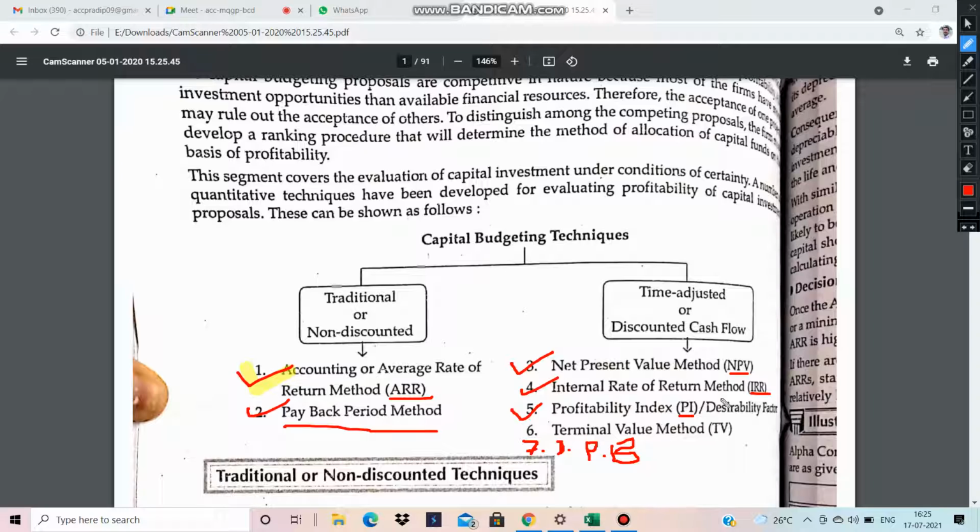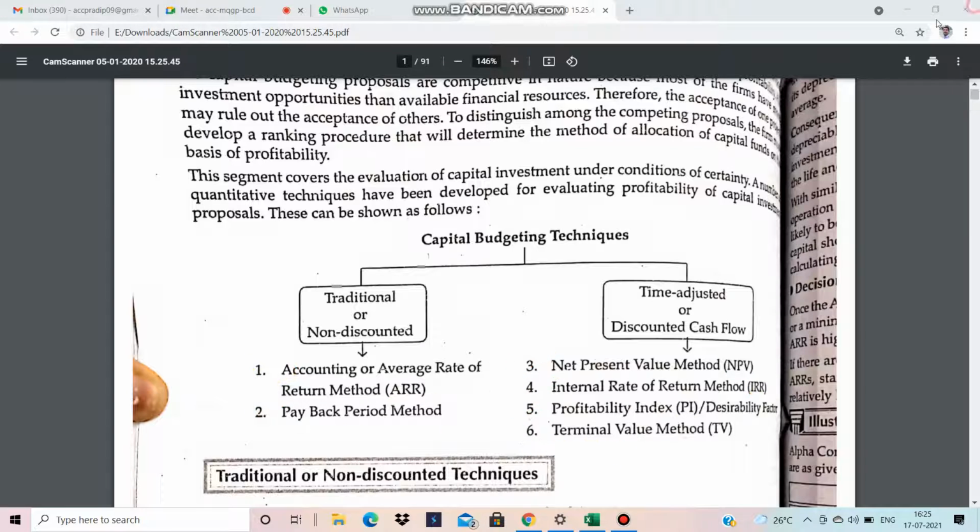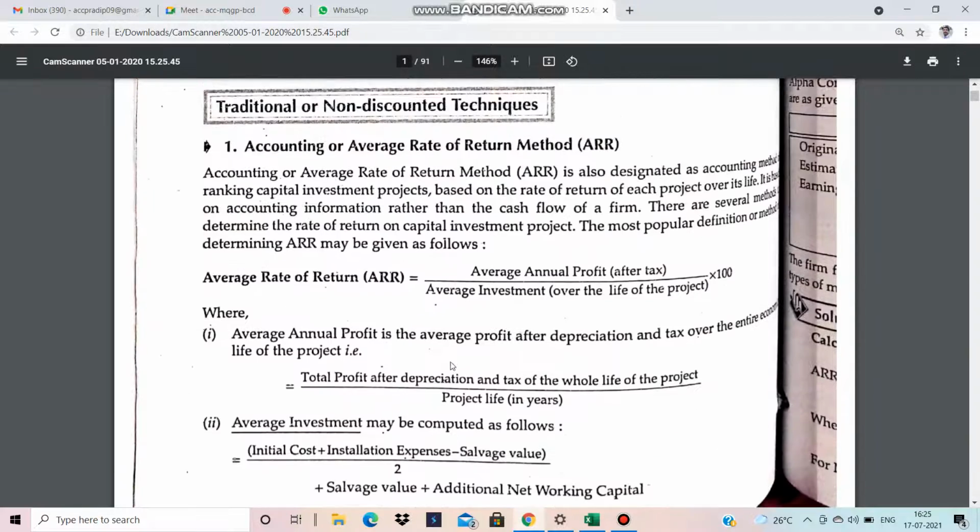Okay, so let's start from the accounting rate of return or ARR. What is the formula of ARR? The formula is average annual profit after tax divided by average investment.